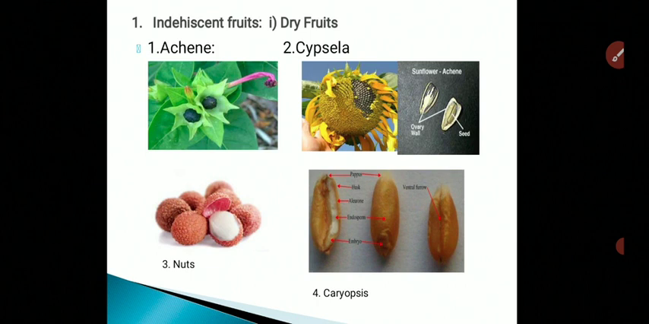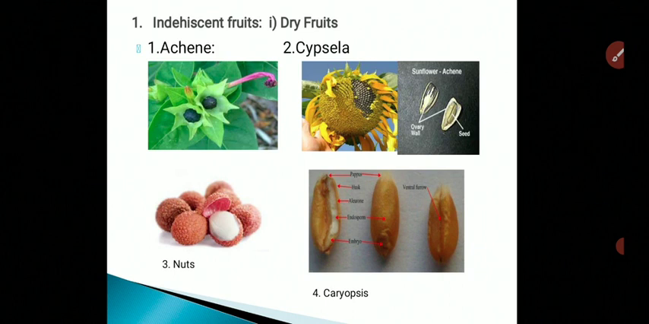The second one is cypsella. This type of fruit is produced in Asteraceae, or the head type of inflorescence, where the fruit is dry, indehiscent, one-seeded, formed from an inferior bicarpellary ovary. The testa and pericarp are separate, and this type of fruit is an important character of the family Asteraceae or Compositae, or we can say Capitulum. This is an example of cypsella fruit showing the sunflower fruit.